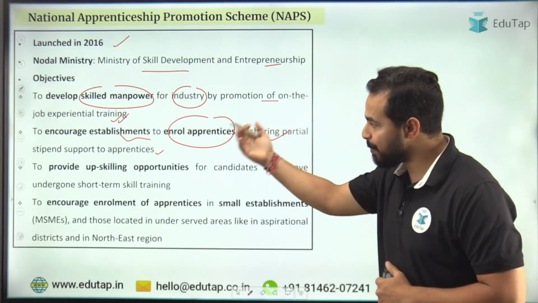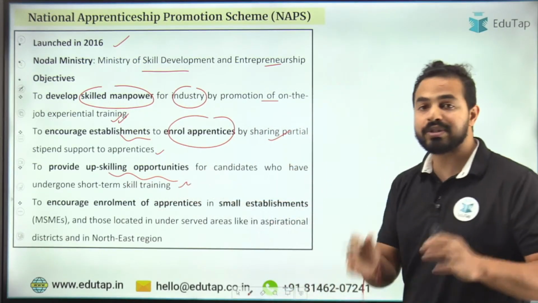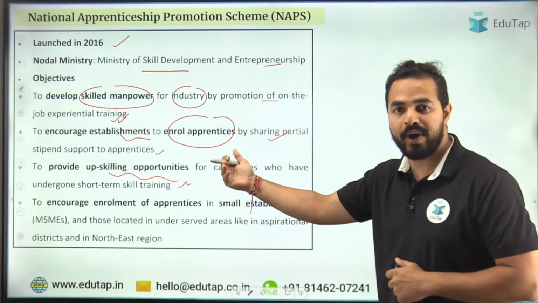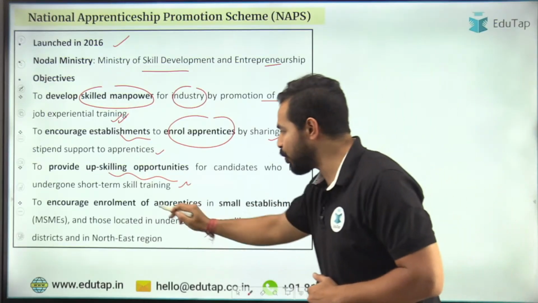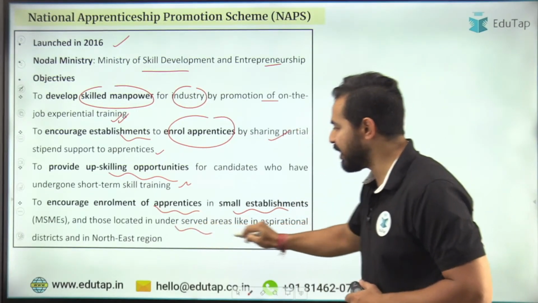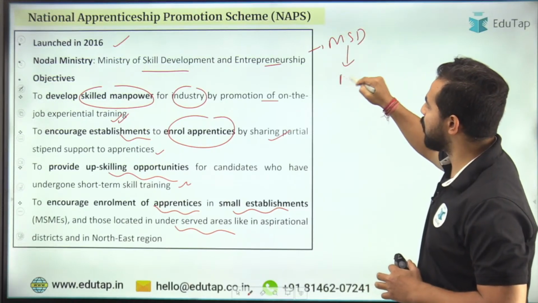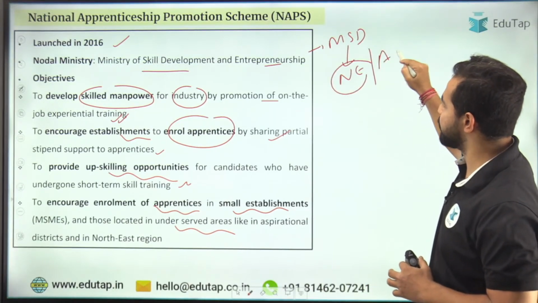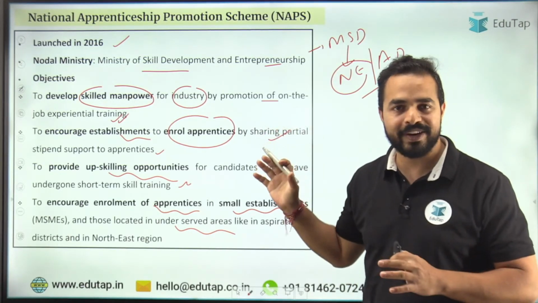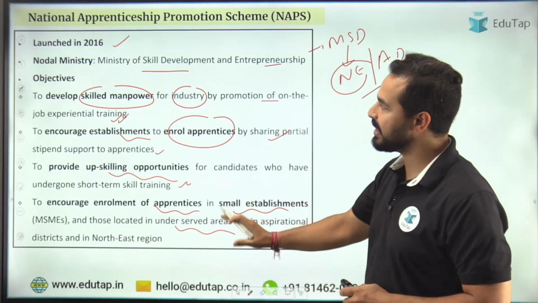So apart from that, we will be providing them upskilling opportunities who have undergone short-term skill training. तो जिन लोगों ने short-term skill training ली है, उनको upskilling opportunities भी यहाँ पर provide की जाएंगी. And then we will encourage enrollment of apprentices in the small establishments and those located in underserved areas. Now we can just remember that this MSD is from the northeast region or from the aspirational district. Now I think the major details of this scheme are absolutely clear to all of you with the help of this small story of MSD, a 16-year-old boy. I hope this part is clear to all of you.